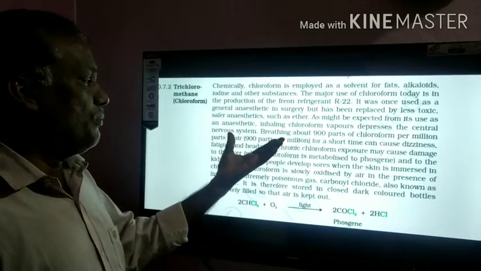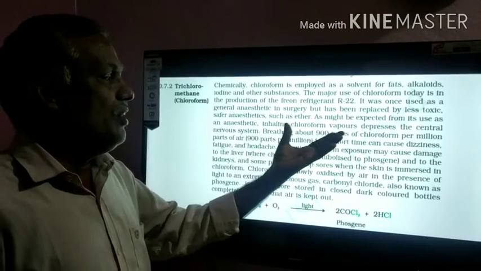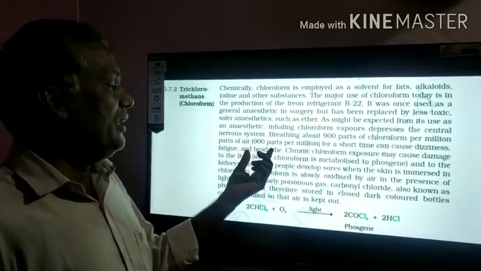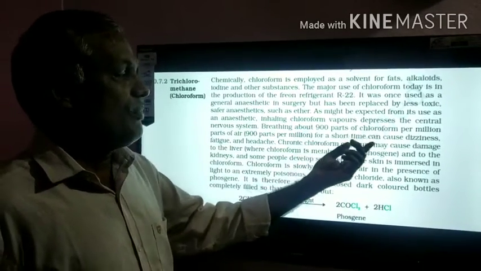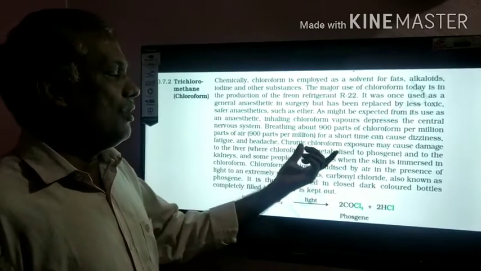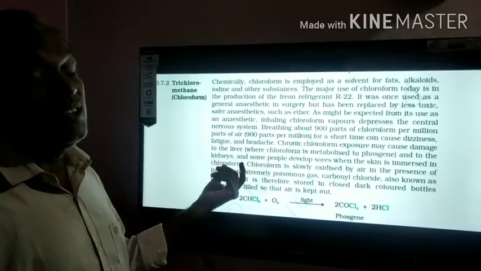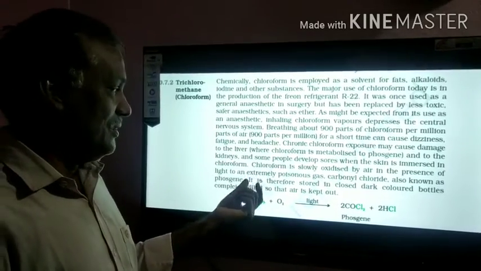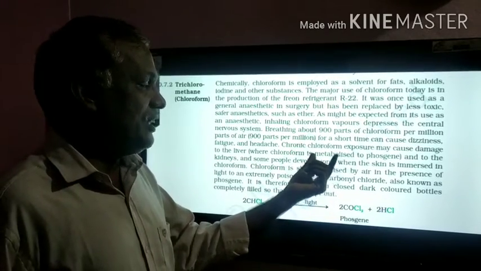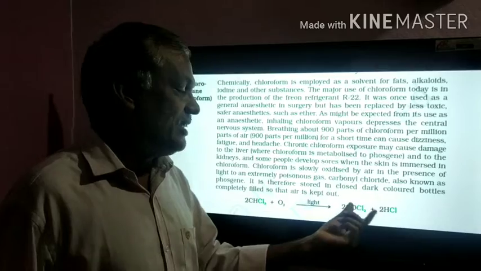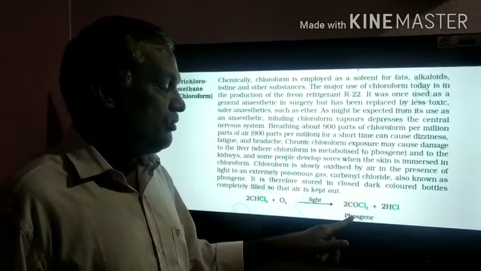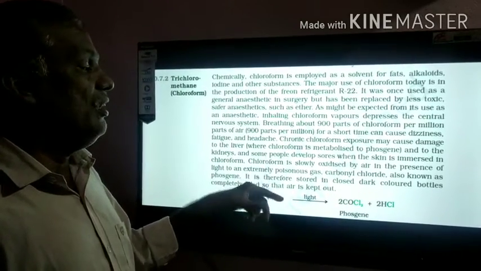If chloroform vapors are inhaled, they depress the central nervous system. 900 parts per million (ppm) for a short time can cause dizziness, headache and fatigue. Chronic chloroform exposure may cause damage to the liver and also causes liver cancer. Chloroform is oxidized, that is metabolized, into phosgene gas, COCl2, which is harmful.